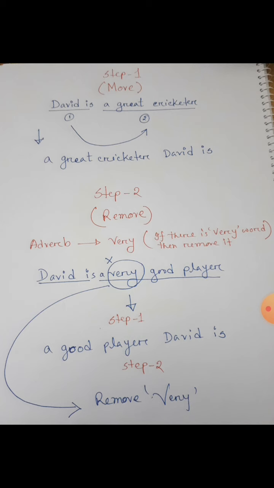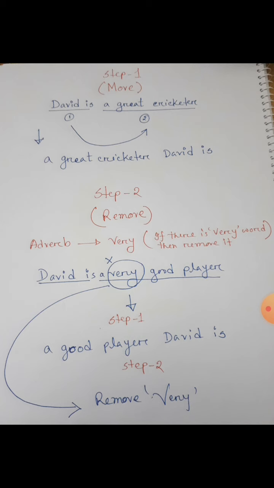David is a very good player. Like the first one, we have to divide this sentence into two sections: David is, and the other section, a very good player. But in the second section, a very good player, we have to remove the adverb. I put a cross here, that's for your easy understanding.